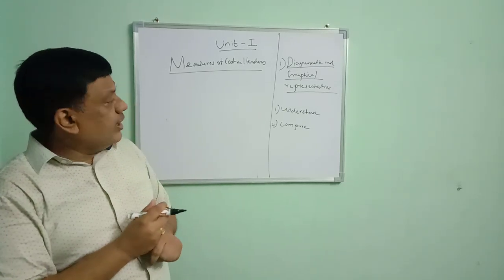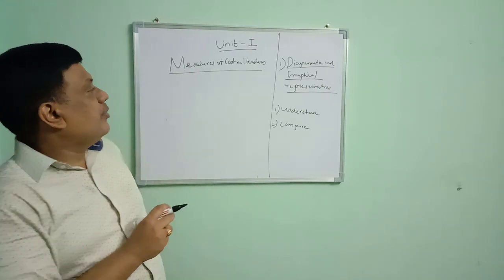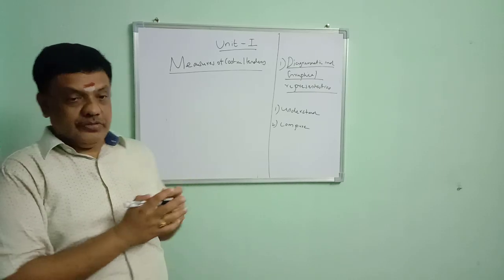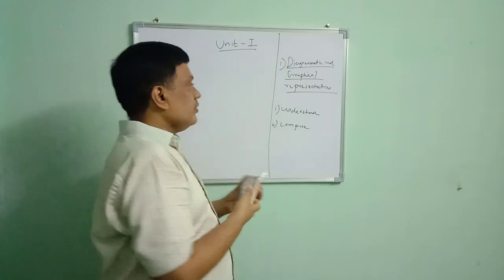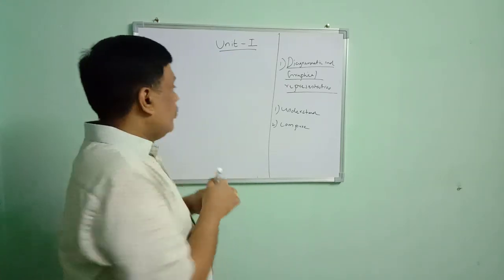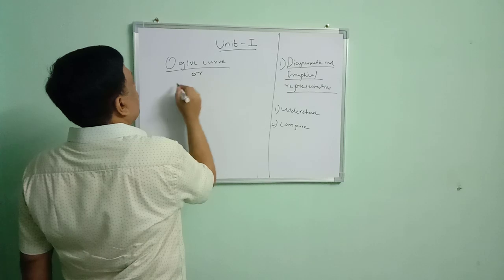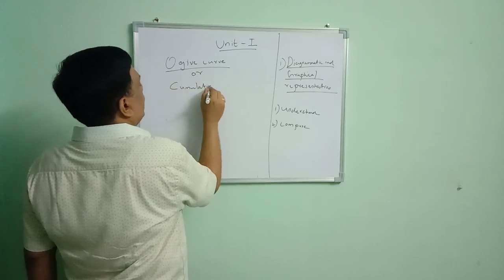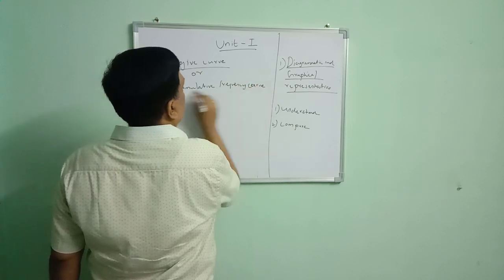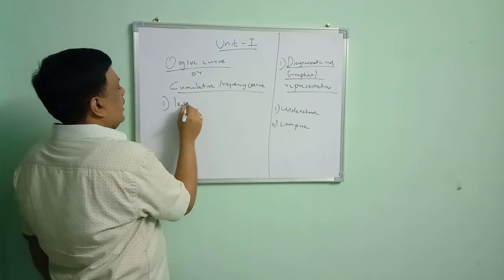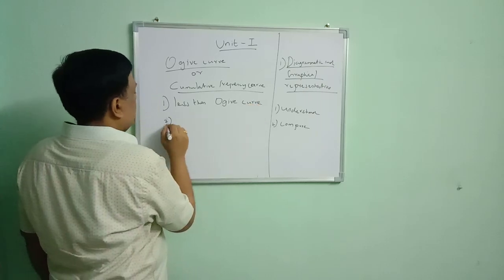In graphical and diagrammatic representation, there are different types of diagrams. Before moving to measures of central tendency, we look at diagrammatic and graphical representation. In graphical representation, one of the most important graphs is the Ogive curve. The Ogive curve is also known as the cumulative frequency curve. There are two types of Ogive curve: one is the less than Ogive curve, and another is the more than Ogive curve.